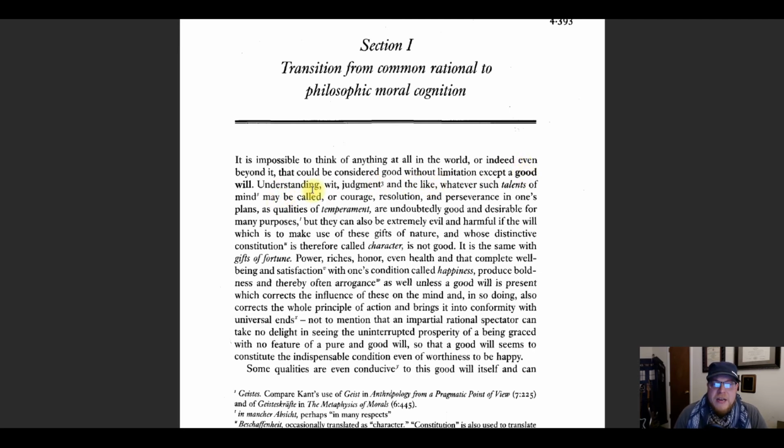Guter Wille. Understanding, wit, judgment, and the like, whatever such talents of mine may be called, or courage, resolution, and perseverance in one's plans, as qualities of temperament, are undoubtedly good and desirable for many purposes, but they can also be extremely evil and harmful if the will, which is to make use of these gifts of nature, and whose distinctive constitution is therefore called character, is not good.